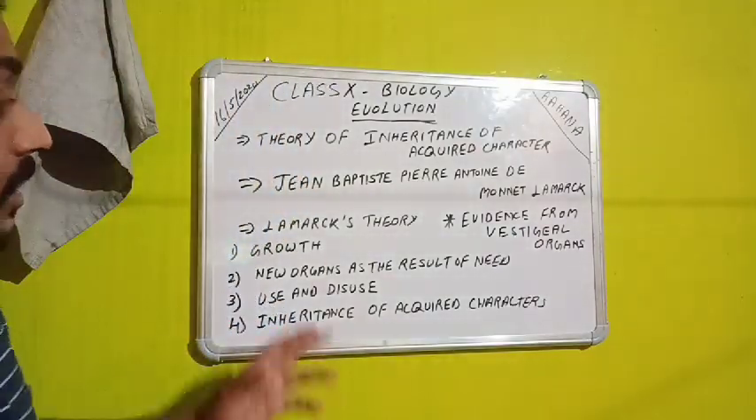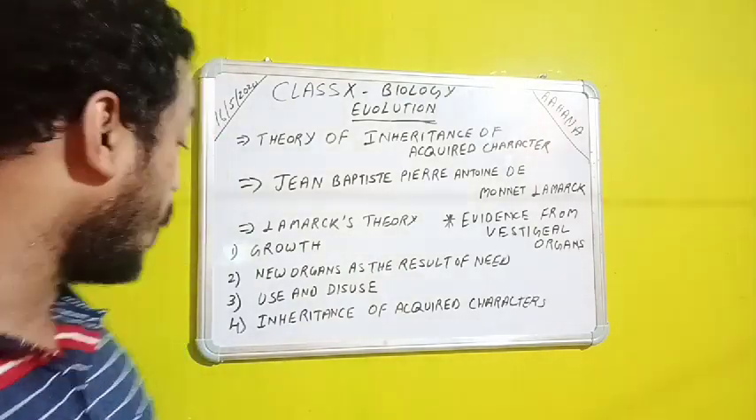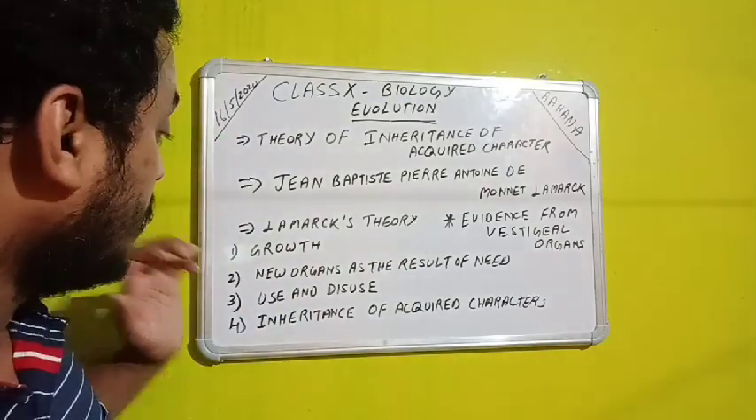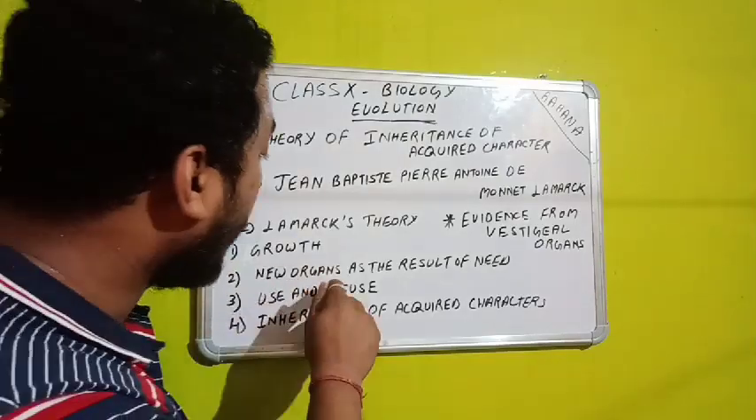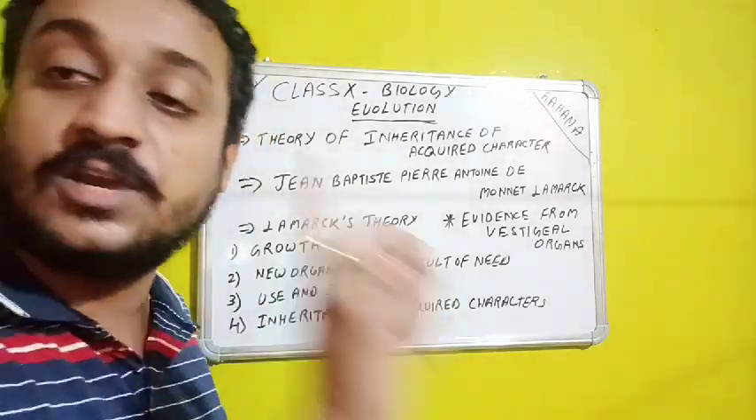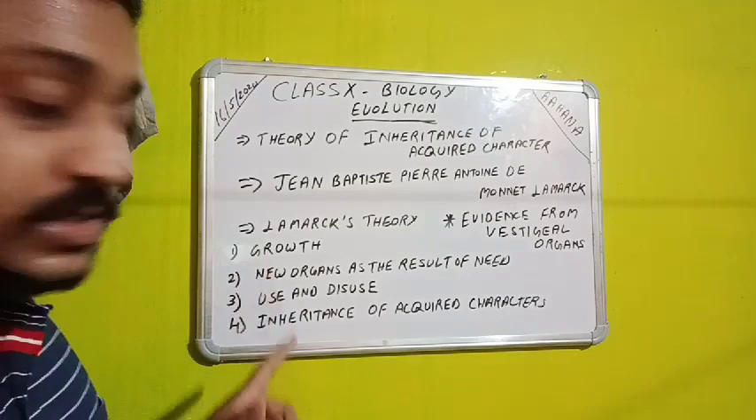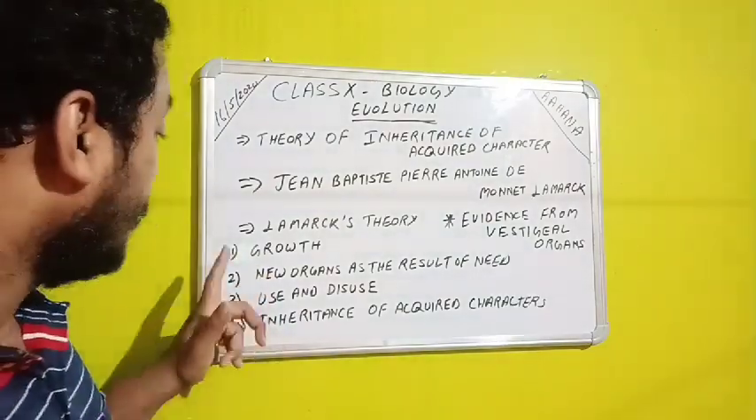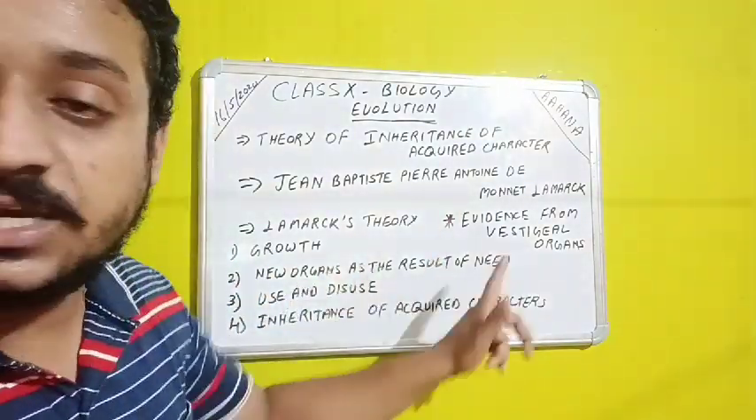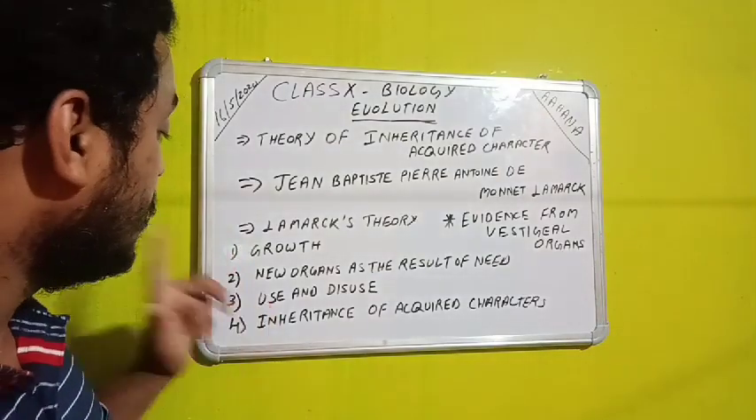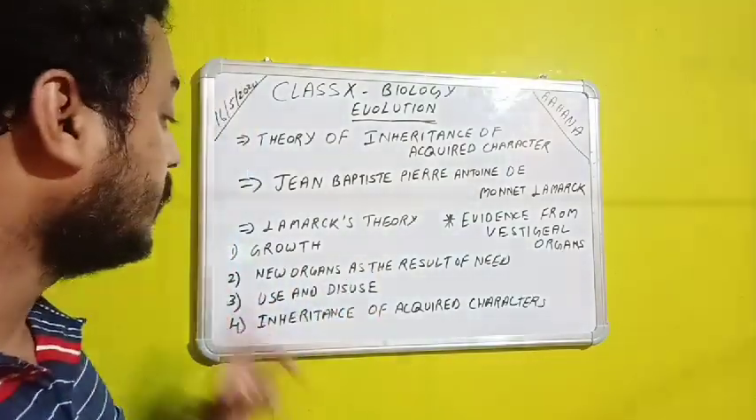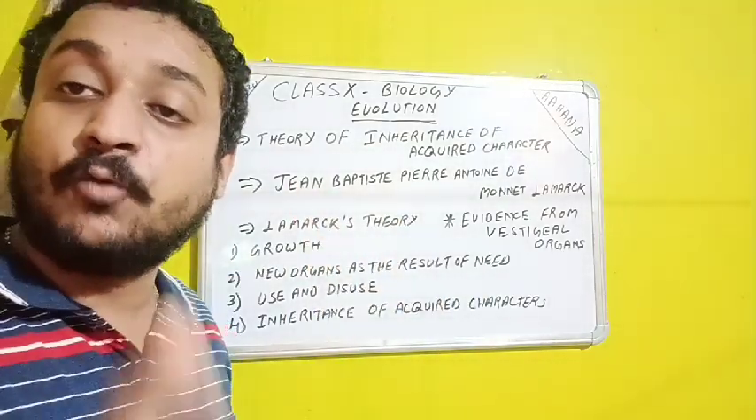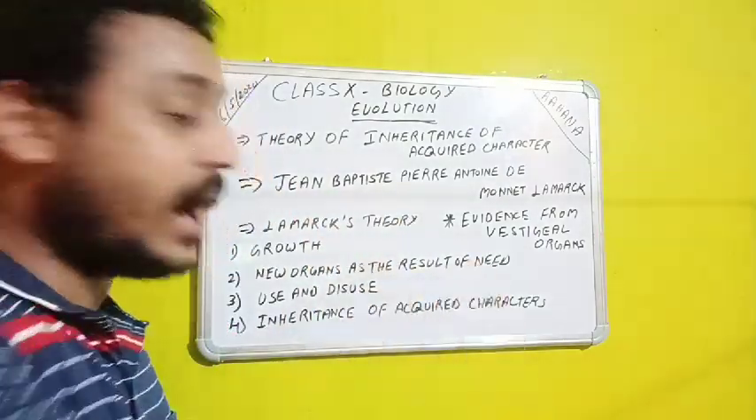Now, Lamarck's theory was based on four things. First one was growth. Second one is new organs as the result of need. New organs, not organism, I repeat, I'm sorry. Third one is use and disuse, and fourth one is inheritance of acquired characters.